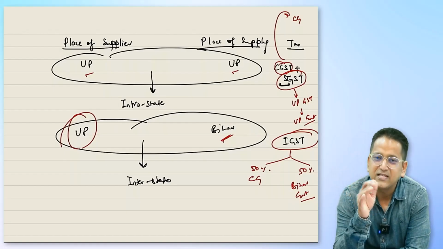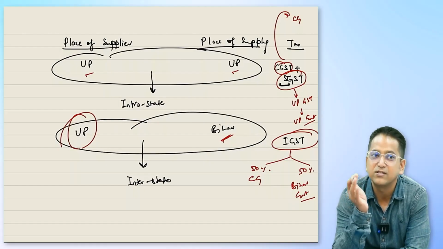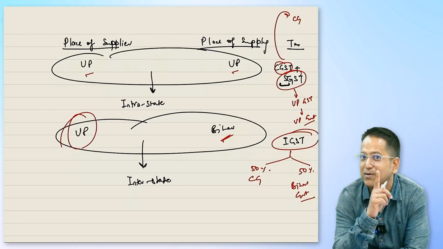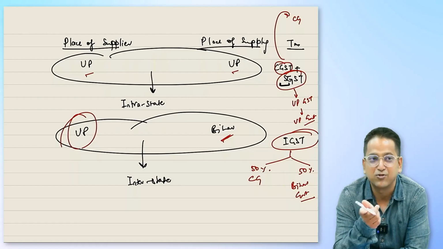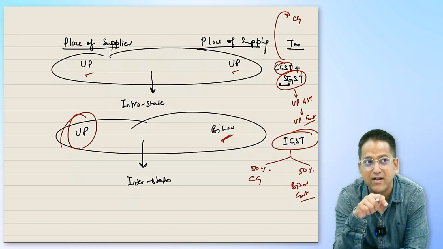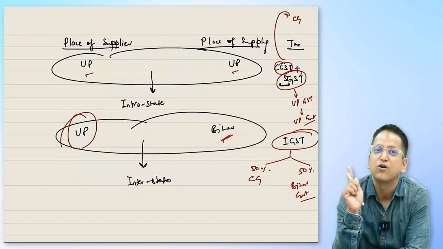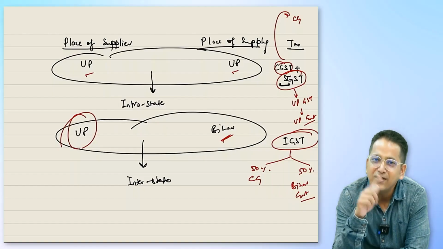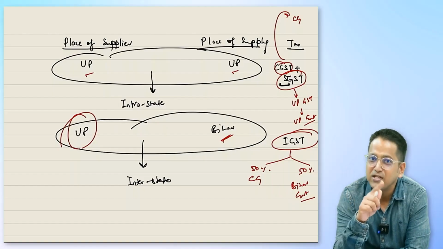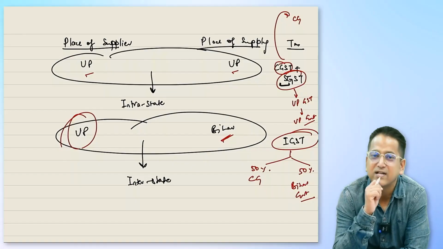So the trader from UP is being told to take IGST. If he would take CGST, SGST, pay attention. What problem would he face? CGST is paid to the central government, and to whom would the UP trader pay SGST? His own state government. He would deposit it to his own state government. But this was not his state government's money. This belonged to the Bihar government.